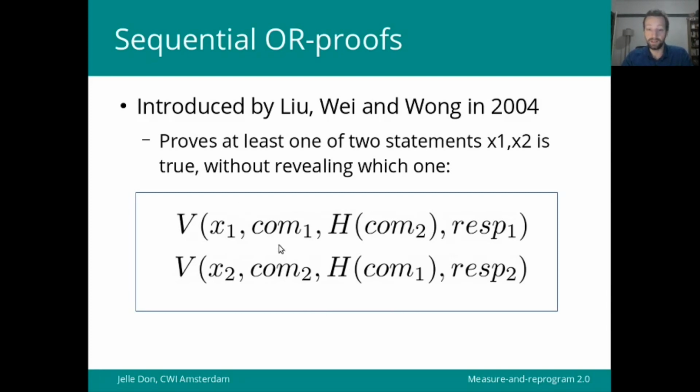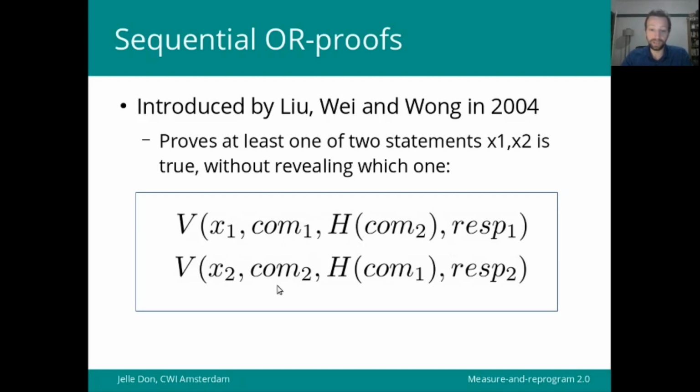Namely, we have to extract com1 because this is the commitment that we are going to submit to the verifier. Remember, we're assuming that x1 is the statement that is actually true. So com1 is the one that we're going to submit to the verifier.